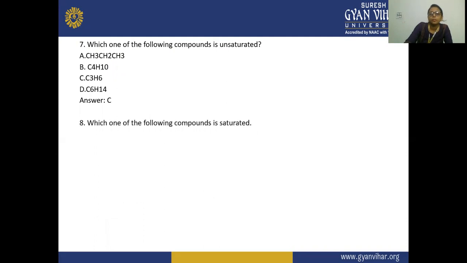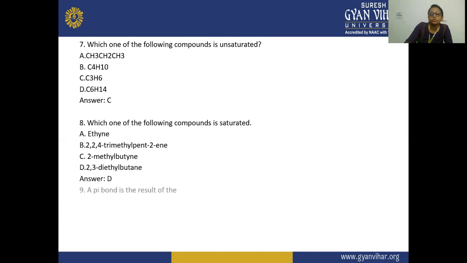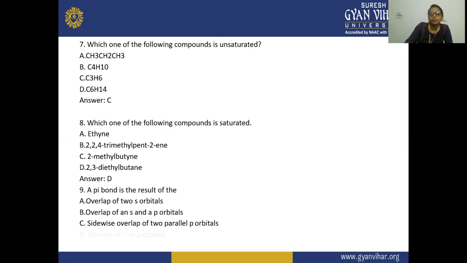Eighth, which one of the following compounds is saturated? Ethyne, 2,2,4-trimethyl pentene, 2-methyl butane, or 2,3-dimethyl butane. The answer is D, that is butane, because 'ane' is used in case of alkanes, and alkane is a saturated compound. Ninth, the pi bond is the result of the overlap of two s orbitals, one s and one p orbital, sidewise overlap of two parallel p orbitals, or overlap of two p orbitals. So the answer is C.